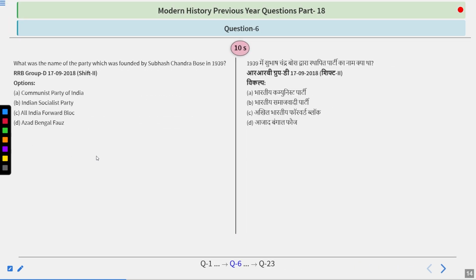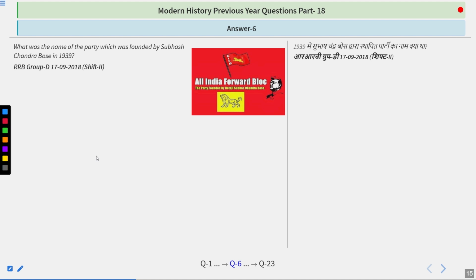What was the name of the party which was founded by Subhash Chandra Bose in 1939? Options are Communist Party of India, Indian Socialist Party, All India Forward Bloc, Azad Bengal Fauj. Think about it. So I guess the answer of this question is quite simple, and we know which party was founded by Subhash Chandra Bose after he resigned from Indian National Congress as the president. The answer is All India Forward Bloc. That is option C.